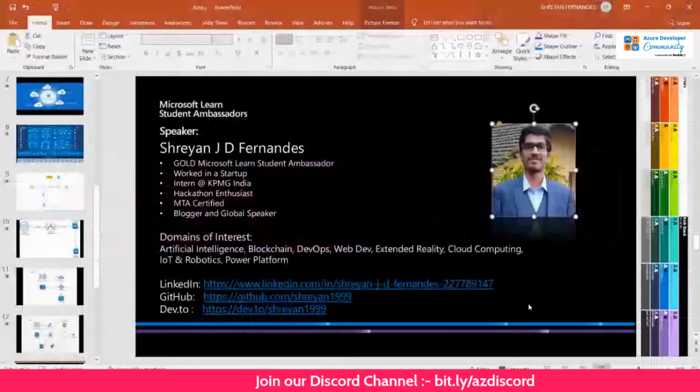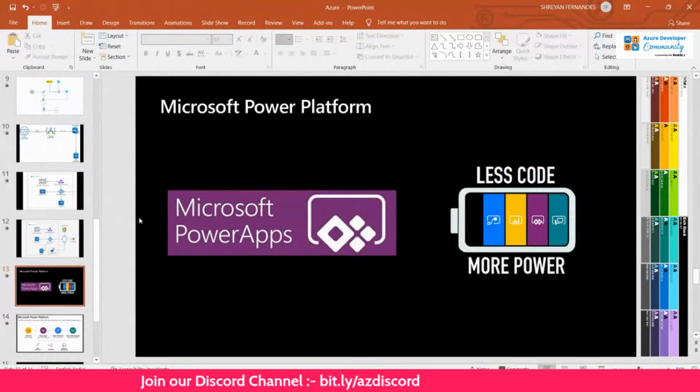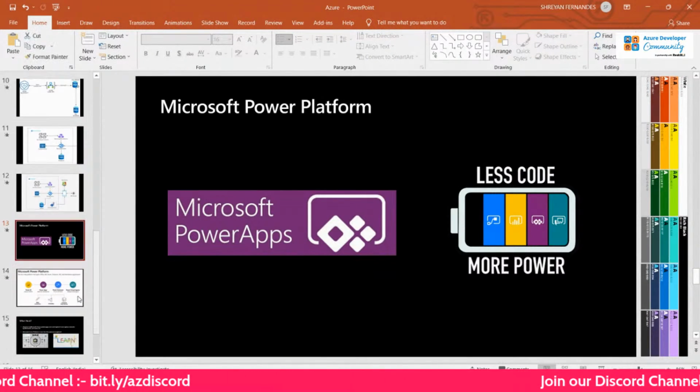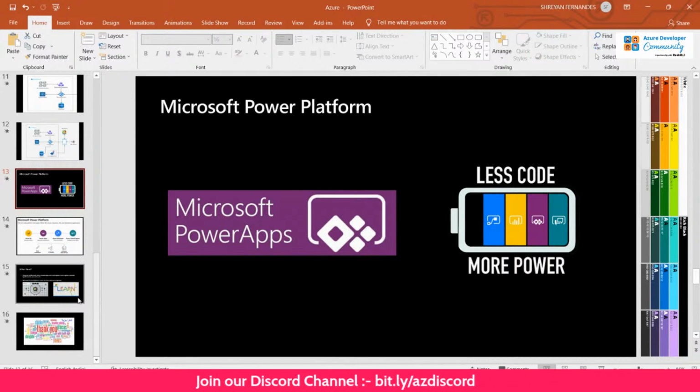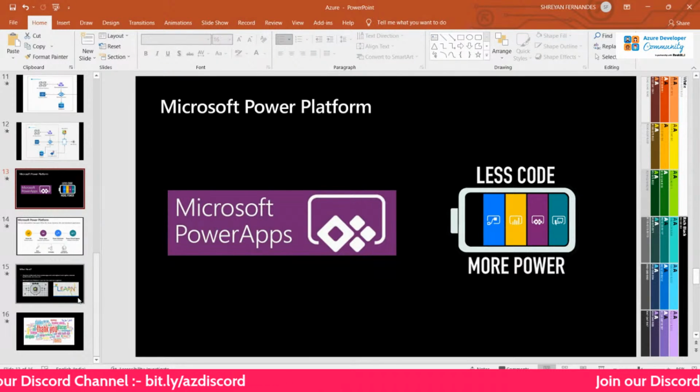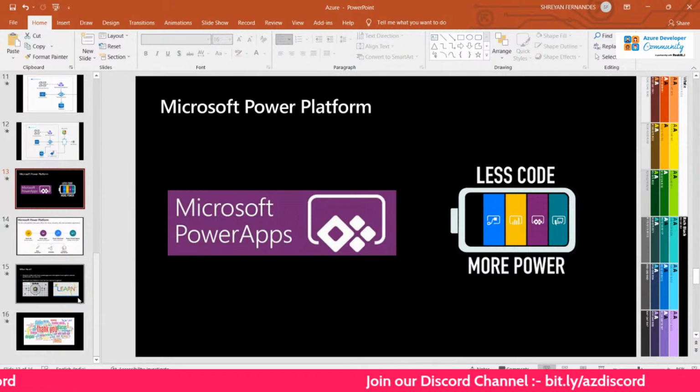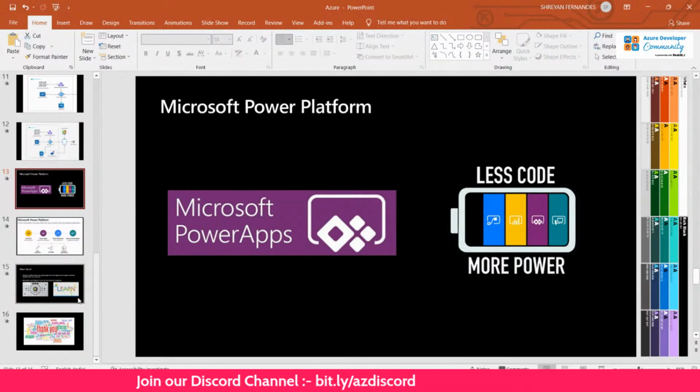I guess that was for Azure. So let us see whatever we have seen so far. I'll just give you a brief introduction of what Power Platform is, because we spoke about zero coding. Any one of us who is not a fan of coding, and is still interested in building great apps, can definitely check out something called Microsoft Power Apps.